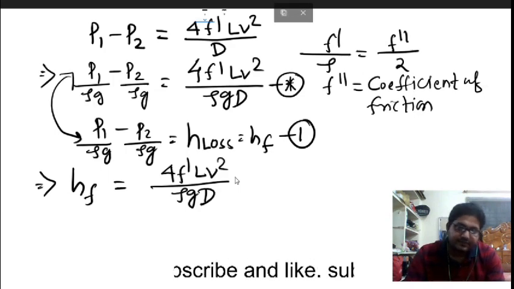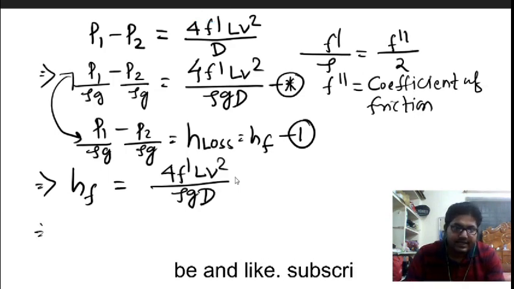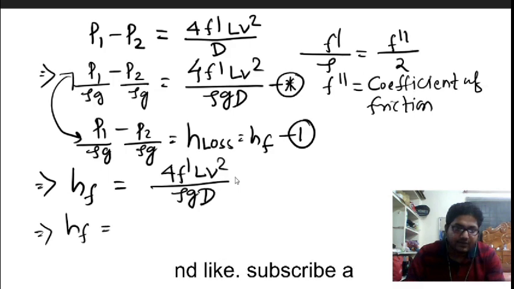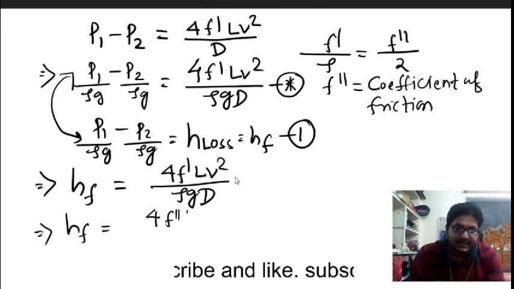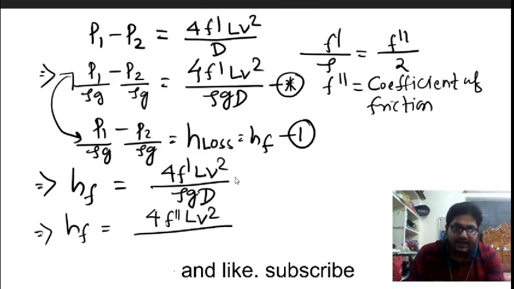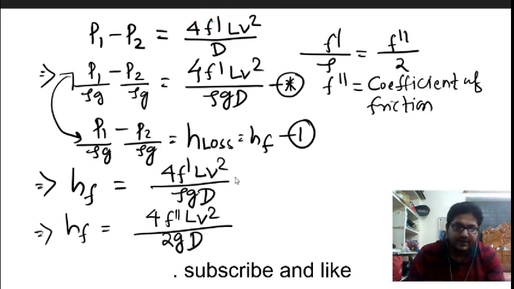Now if you put this, we are getting HF will be equal to 4 f double dash L v square by 2g into d.